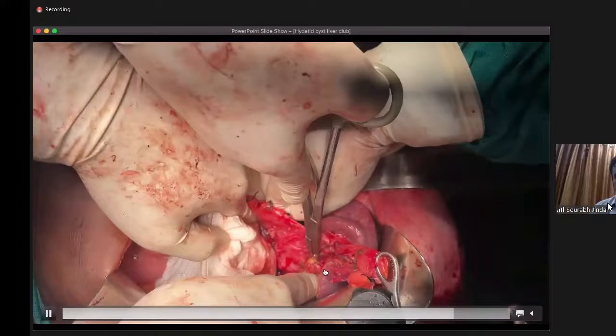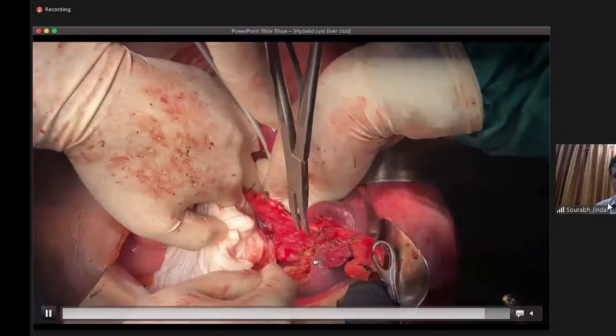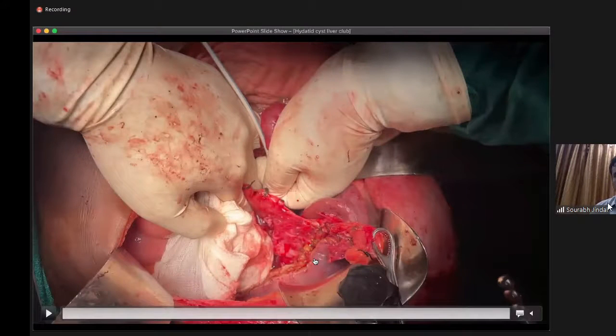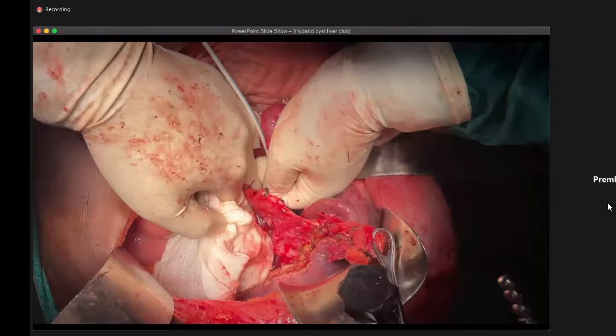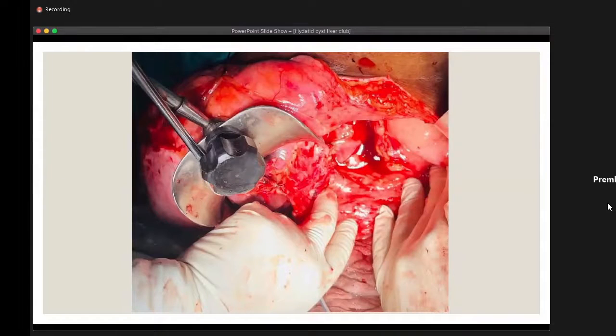We clipped it, and further we again injected. Then there was no further leak of the propofol. This is the final picture after removing the cyst.